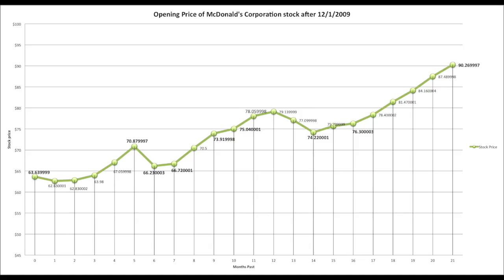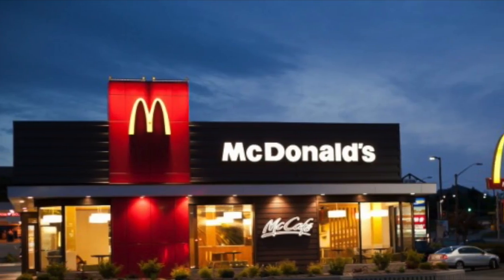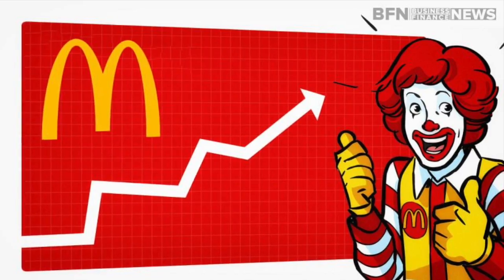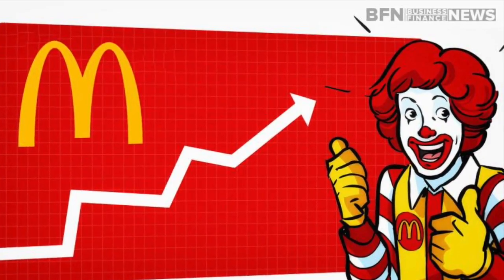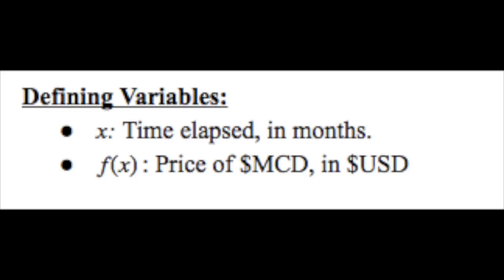When our team got back to Reddy Financial Group headquarters, we knew we wanted to find a restaurant to invest in, so we visited several establishments and proceeded to analyze the stock of our favorite business, McDonald's. To do so, we studied McDonald's stock over 21 months, starting in December 2009. We quickly identified that there are 8 pieces included in our piecewise function. Our 2 variables are x, time elapsed in months, and f of x, the value of McDonald's stock in dollars.